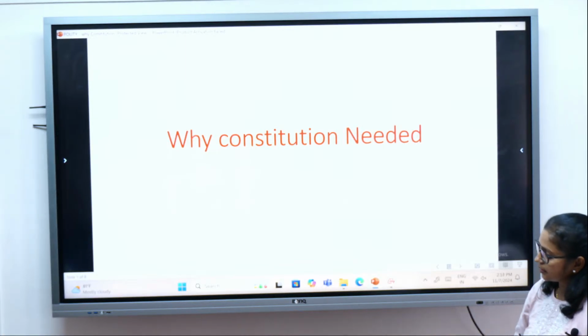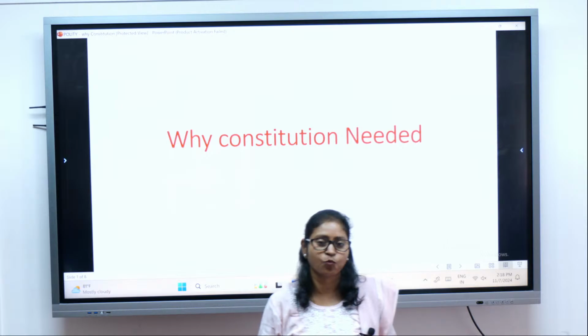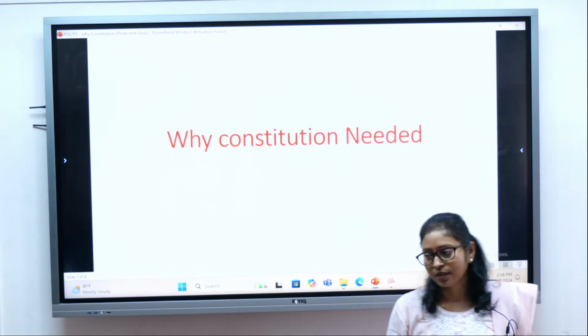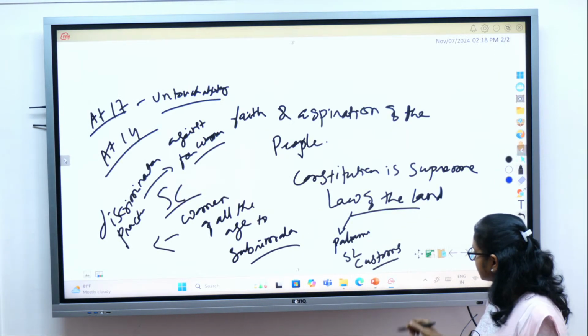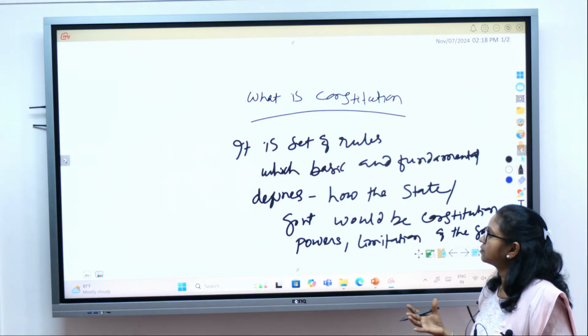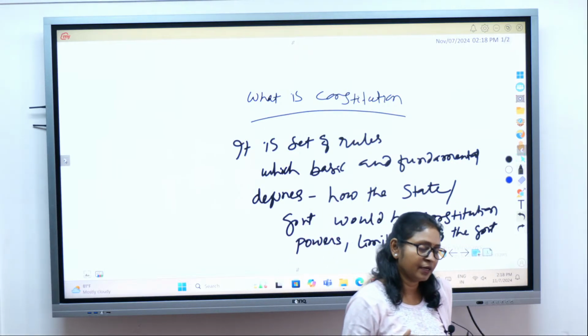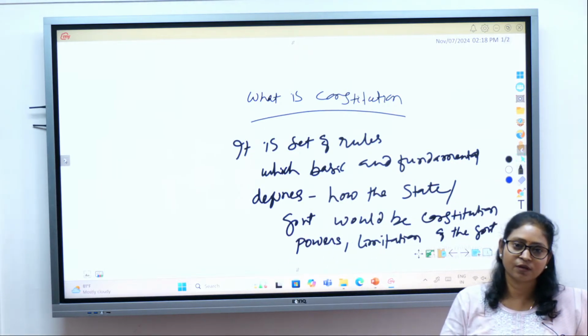So let's see, we just talked about the definition of Constitution, that what is Constitution. It is the set of rules which are basic and fundamental, and it is also the supreme law of the land.